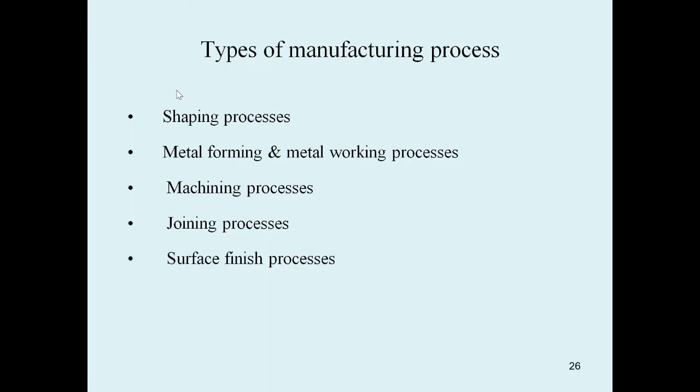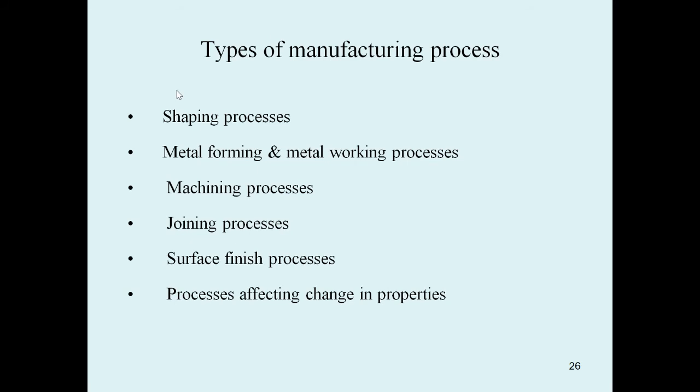Fifth, surface finish processes. Sixth, processes affecting change in properties of metals. All these are the different types of manufacturing processes. One by one we will discuss all these types now.